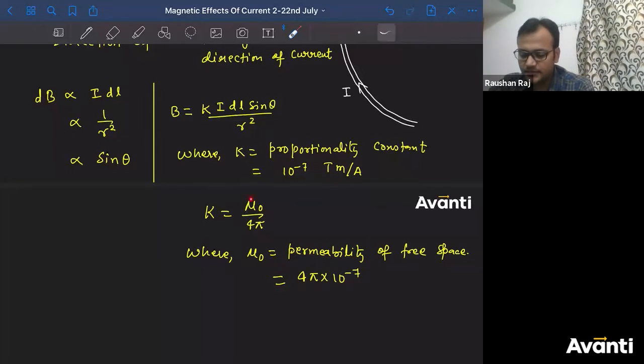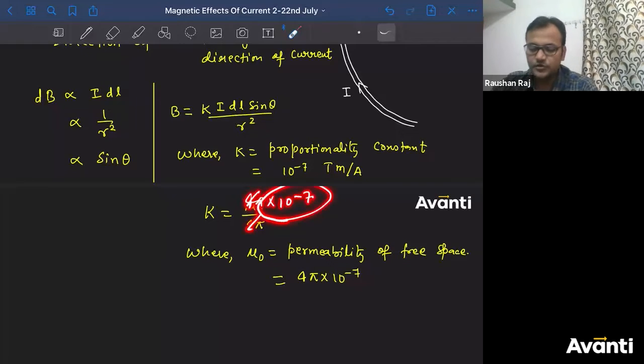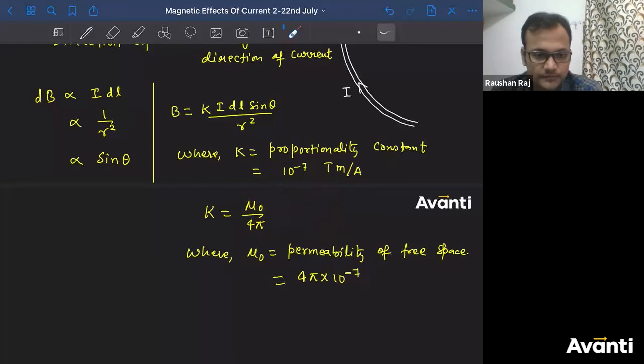If you put it here, 4 pi into 10 to the power minus 7, then mu naught, this 4 pi will be cancelled. और if तुम्हें आंसर मिलेगा 10 to the power minus 7 only. Alright बच्चा लोग? Yes sir. Yes, correct. You got it. ठीक है? So this is the value of permeability.